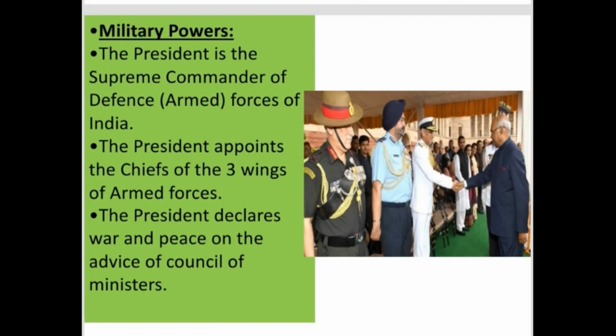The President also declares war and peace on the advice of the Council of Ministers. For example, if there is a situation which is making the country go to war, then the government at the central level will take a decision on it, and they will advise the President on the declaration of a war or the ending of a war, and making peace treaties between countries participating in war. All such things will be mediated through the President of India. So the President of India declares war and peace on the advice of the Council of Ministers.